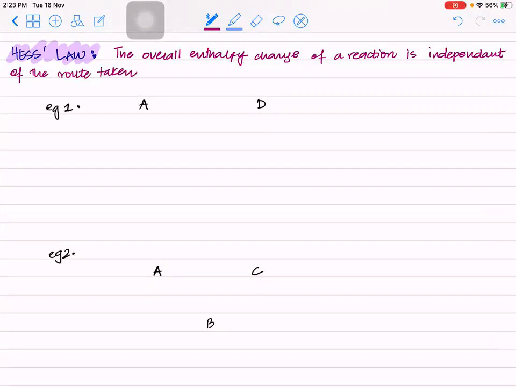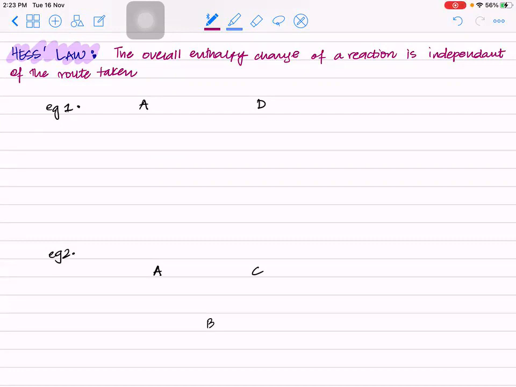For example, if you are on the ground floor and you go to the third floor, so if you go from the ground floor to the third floor directly, your energy will be, let's say, E, right? Or if you go from ground to first, then from first to second, and then from second to third, it's the same thing. Your energy would still be E, right?